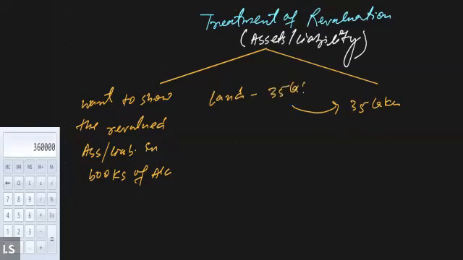Number one, this could be one situation. This is known as they wanted to revalue the assets and liability. They want to change the value of the asset and liability in the books of account. And secondly, the other situation could be they want to keep the value of the land as it is, 30 lakh. They do not wish to change the existing book value of the asset and liability in the books of account. If they do not wish to change the value as per the revalued value, then in such a case the treatment will be different.